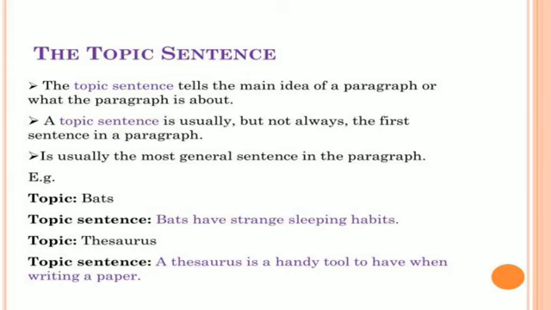Okay. For example, the topic is given: bats, and we have to write a topic sentence. Bats have strange sleeping habits. That means if we are going to inform about their sleeping habits, then we have to give this topic sentence. Then thesaurus. If we have been given the topic thesaurus, then we have to give the topic sentence: the thesaurus is a handy tool to have when writing a paper. Okay. That means in what way we convey that information, it should be collected in the topic sentence.